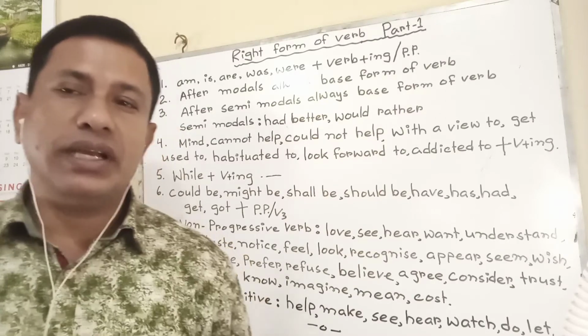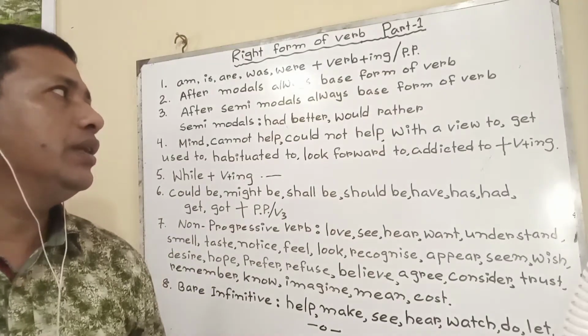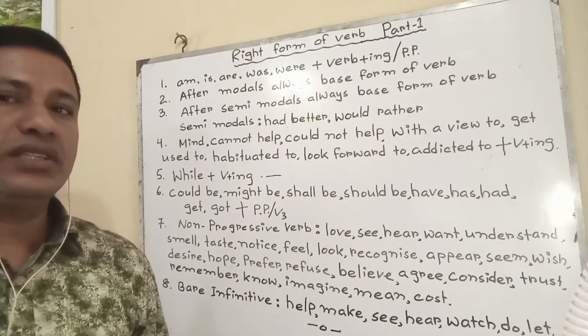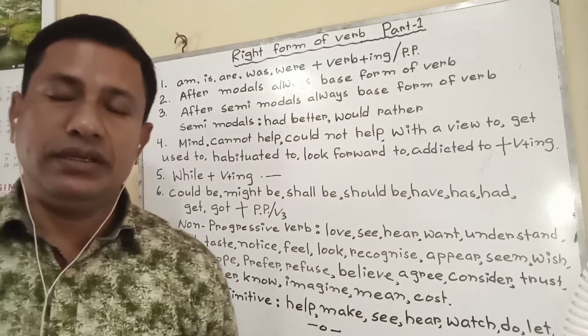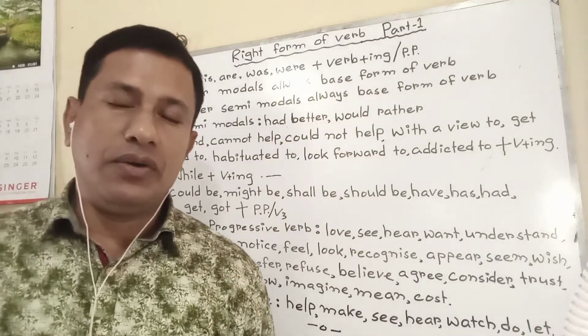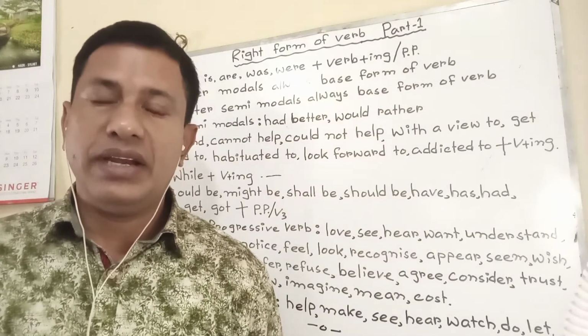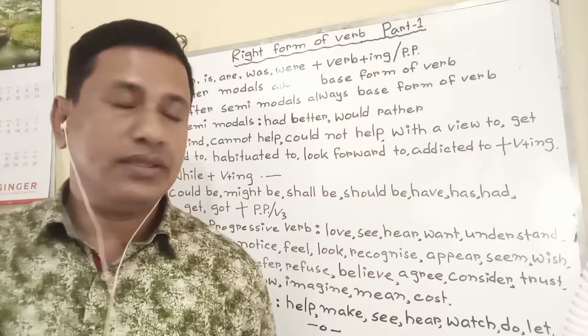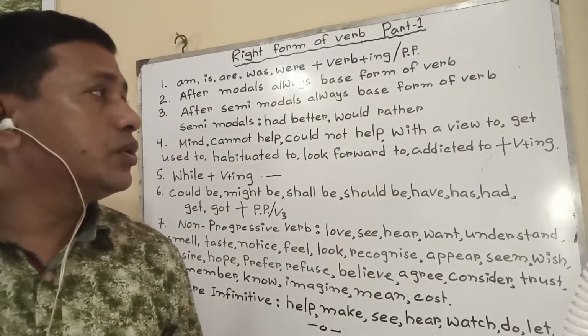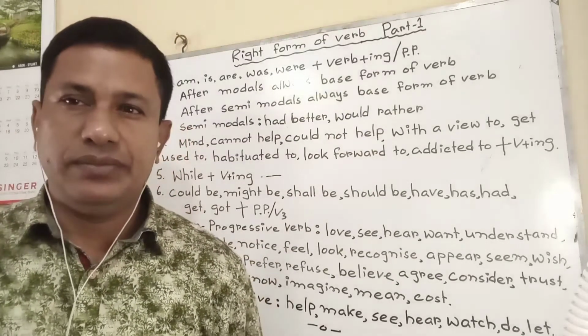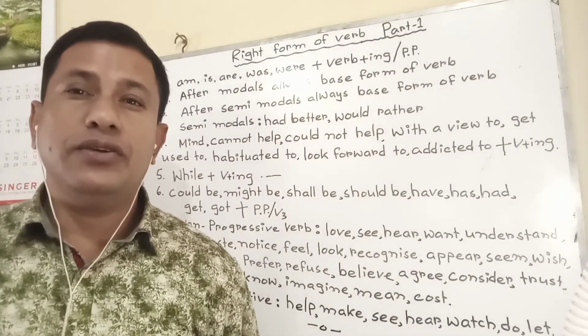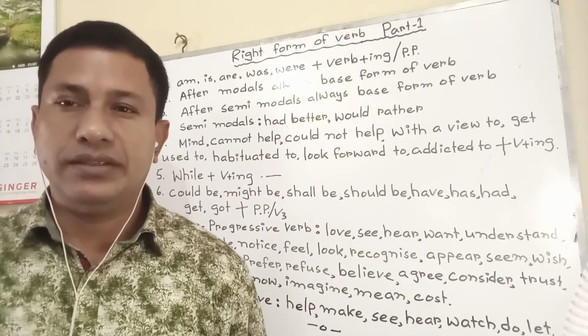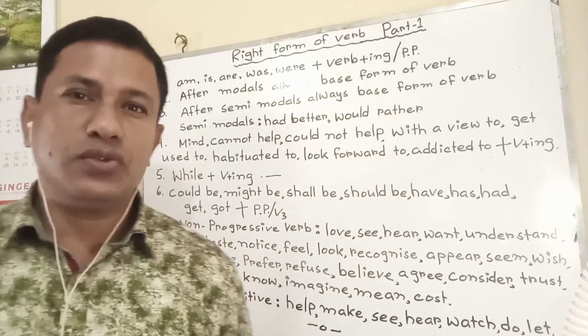As they work as modals, that's why they are called semi-modals. For example: I had better sleep now, I had better study now, I had better go to college. Would rather: I would rather die than beg, I would rather read than go to market, in this way.